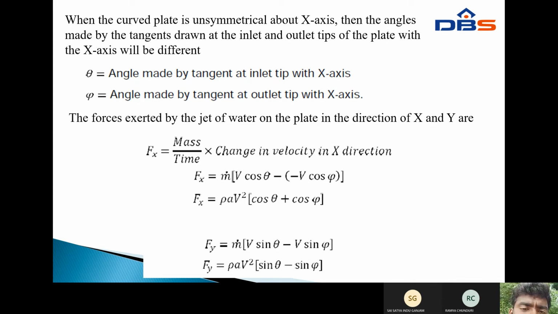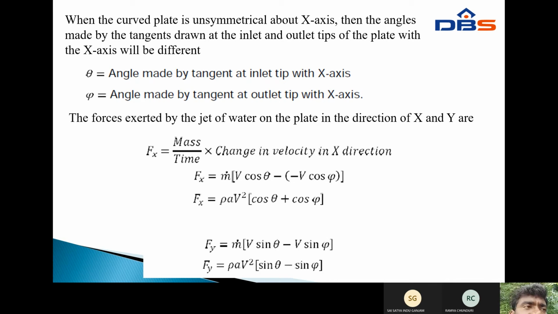Therefore, the force exerted by the jet of water on the plate in the direction of x and y: F_x equals mass per time into change in velocity in x direction. So F_x equals mass into V cos theta minus V cos phi. Therefore, F_x equals rho A V square into cos theta plus cos phi.